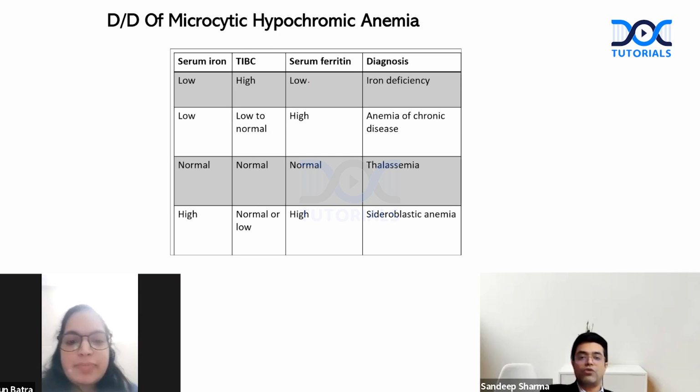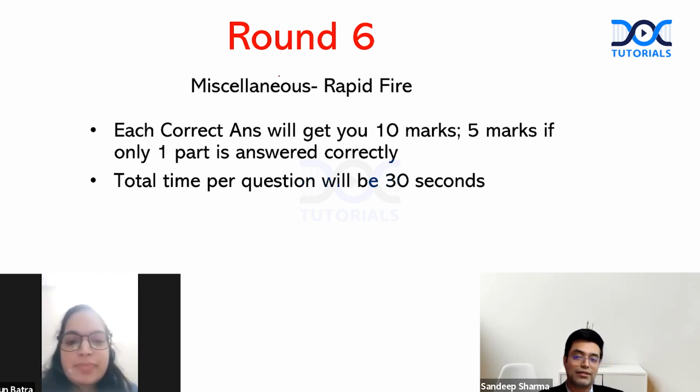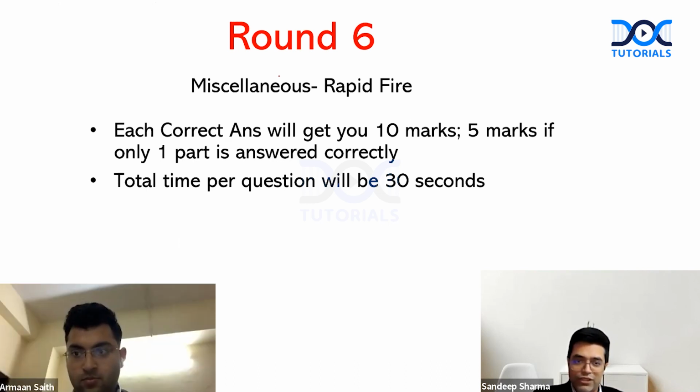Now we move to round number 6. It will be a miscellaneous segment, rapid fire. Each correct answer will get you 10 marks. Partially getting corrected, 5 marks. Total time per question will be 30 seconds. Time has reduced now because it is going to be a relatively tougher round. So let us begin with Dr. Arman. Here is your first question.